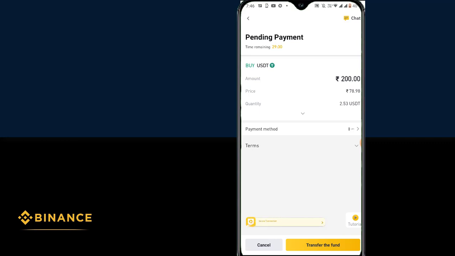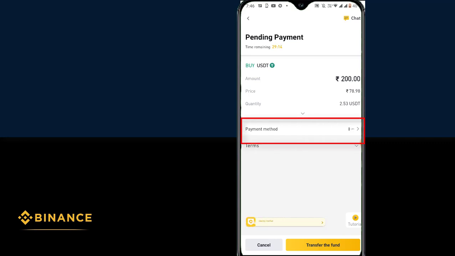Next, we need to select a payment method. For the payment method, you can see we have only UPI. Using UPI, we are able to send the money. Once we send the money, we have to click on Transfer the fund, which is yellow. Once we click that, only then can you release the payment. So first, let's do the payment.